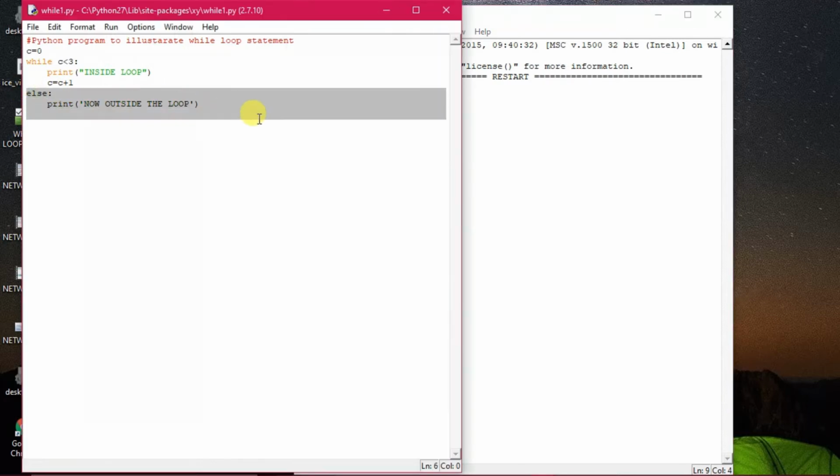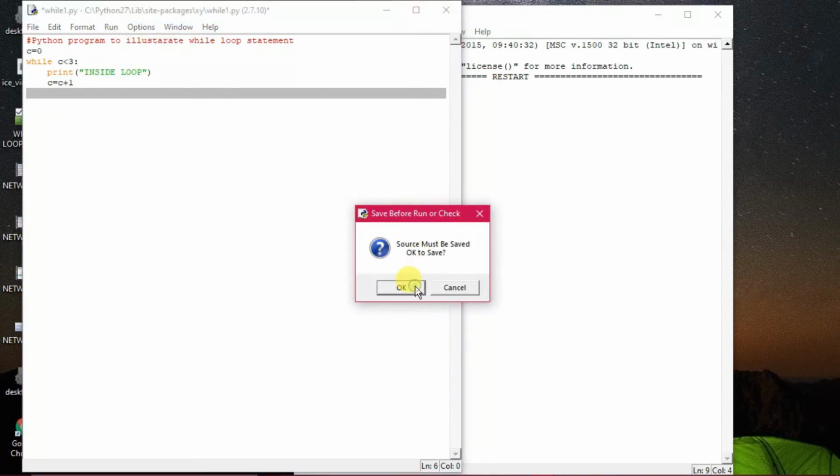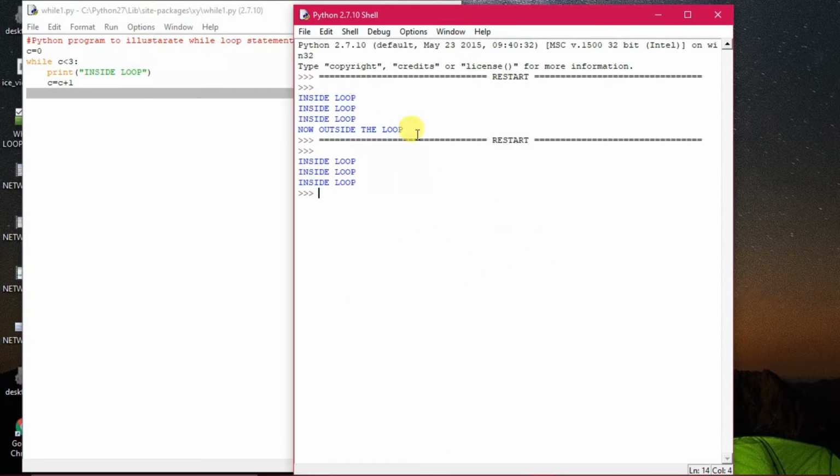Now if we remove this else part and execute the program, it is not like the program will not execute. The program will obviously execute, but in that case you did not get this one as output. Now outside the loop has not been printed. That clearly proves that whenever you are executing the loop, after the test expression is evaluated false, the control comes to the next statement immediately after the loop. So in this way, a program can be executed by using the while loop.